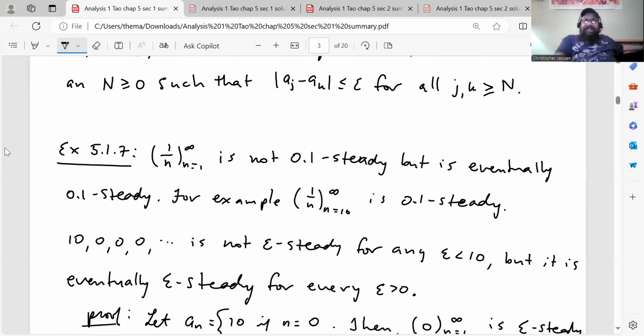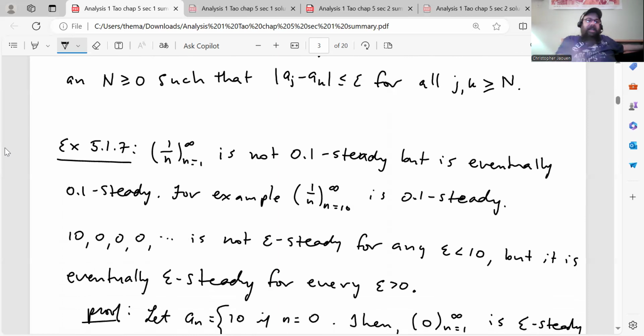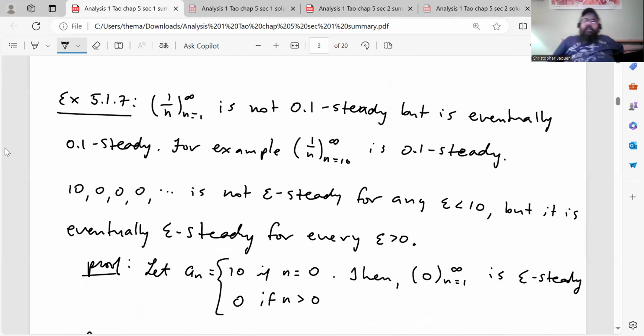Not every sequence has that property, but he gives another example just to flesh out the concept. This is example 5.1.7. The sequence 1 over n, n going from 1 to infinity, is not 0.1 steady, but is eventually 0.1 steady. For example, 1 over n, n going from 10 to infinity, is 0.1 steady.